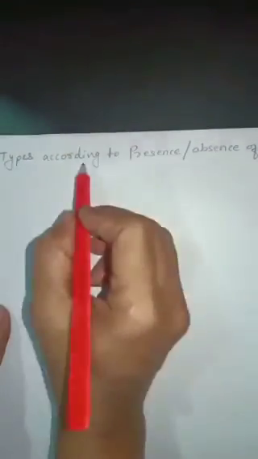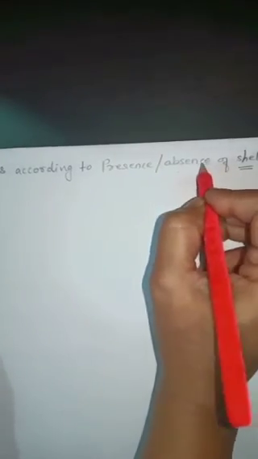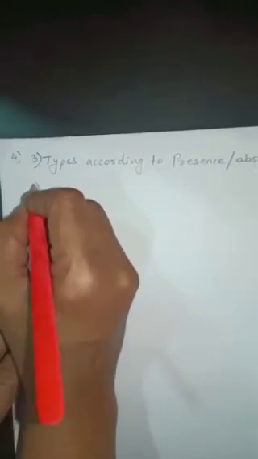Okay, our next type of egg is types according to presence and absence of shell. Now what is meant by shell? The outermost protective covering is known as shell. Whether the shell is present or absent, according to that presence or absence we have the following types of eggs.